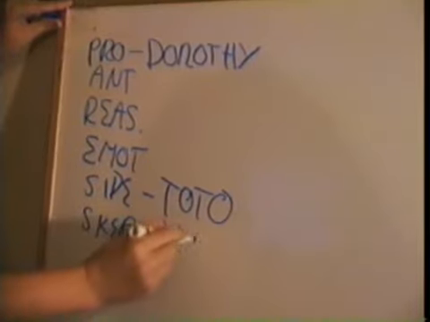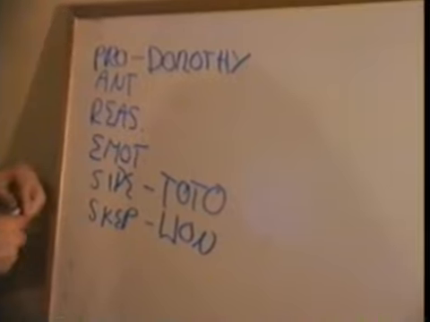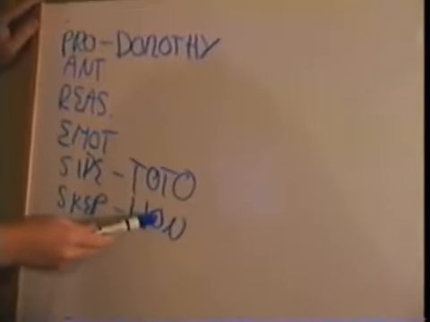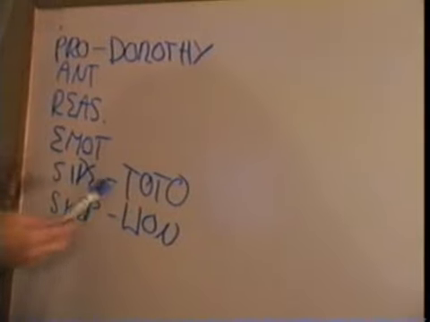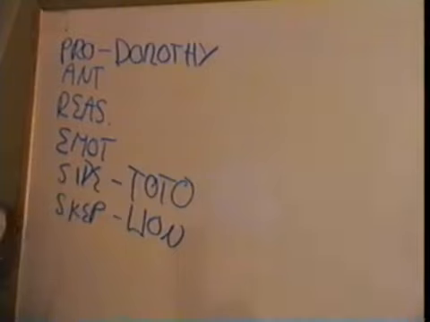Okay. The lion, he doesn't believe their plan can succeed, and he keeps telling them that he doesn't think it can, and he's against the plans. He's the disbelieving opposer. That doesn't mean he doesn't want to help Dorothy. It just means that he's the disbelieving opposer in the story as far as their plans go.